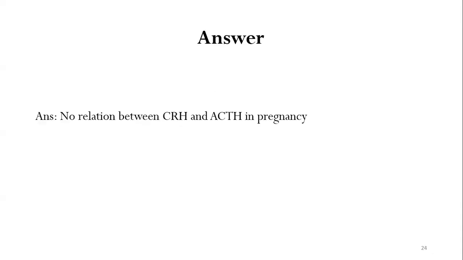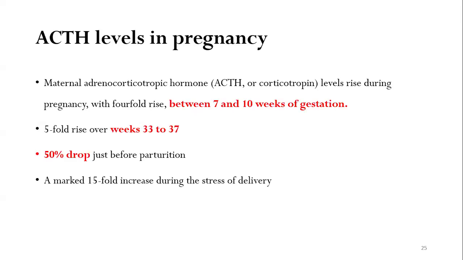The answer is C. That is, there is no relation between CRH and ACTH in pregnancy. This is the true statement. The maternal adrenocorticotropic hormone levels rise during pregnancy. They do not remain constant. There is a fourfold rise which is observed between 7 and 10 weeks of gestation. A fivefold rise can be observed between week 33 and 37.